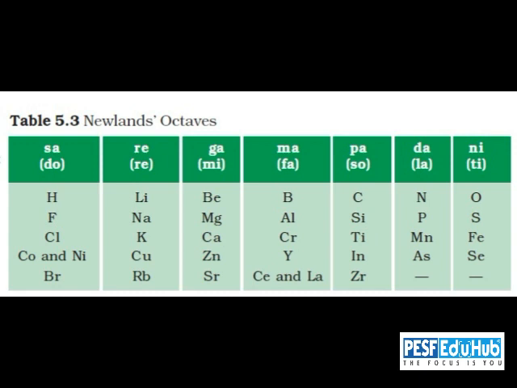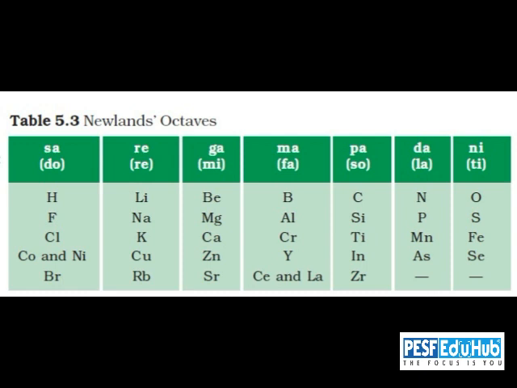As you can see in the figure, here the elements were arranged according to the increasing order of atomic masses horizontally, and Newland found out that just like the musical notes in Indian classical music, the eighth element was the repetition of the properties of the first element. So he named it as the law of octaves.